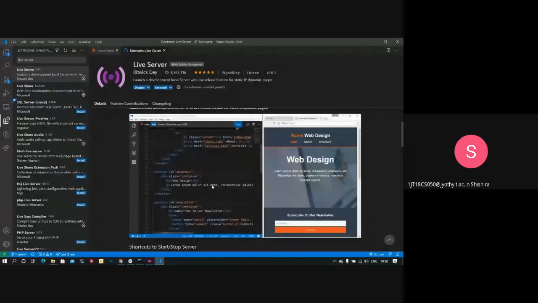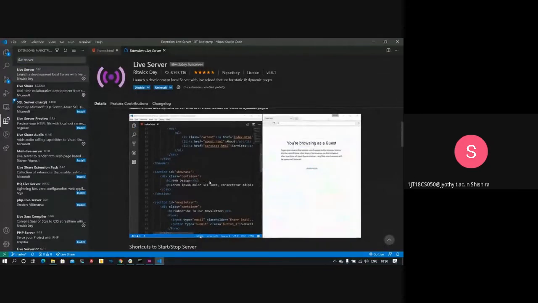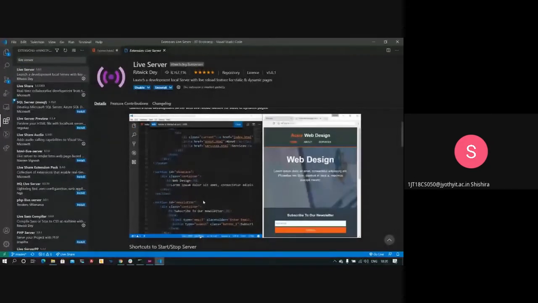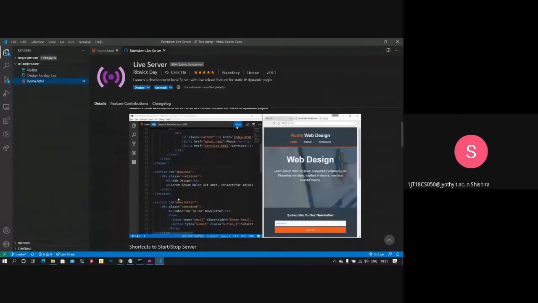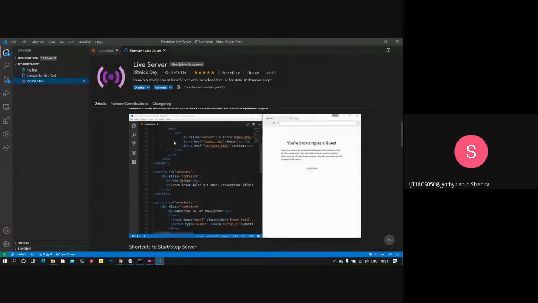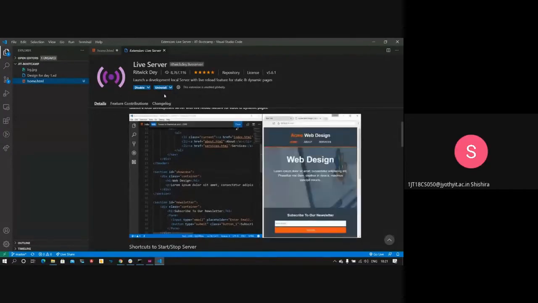So that's what Saket is setting up right now. He's using Visual Studio Code as his choice of editor. I suggest everybody please use this. It's very user friendly and it has a lot of inbuilt tools with it, like Live Server and all that. Saket is setting that up right now, and he has it installed already.